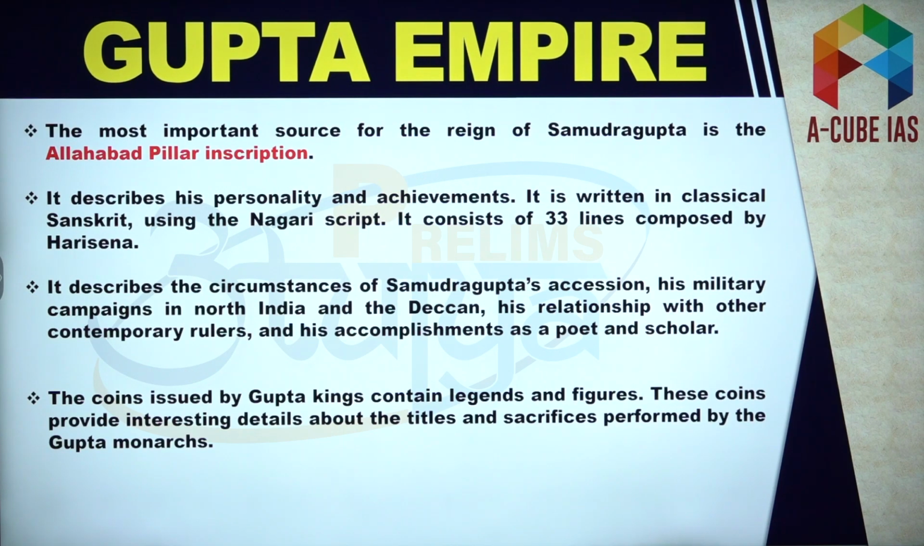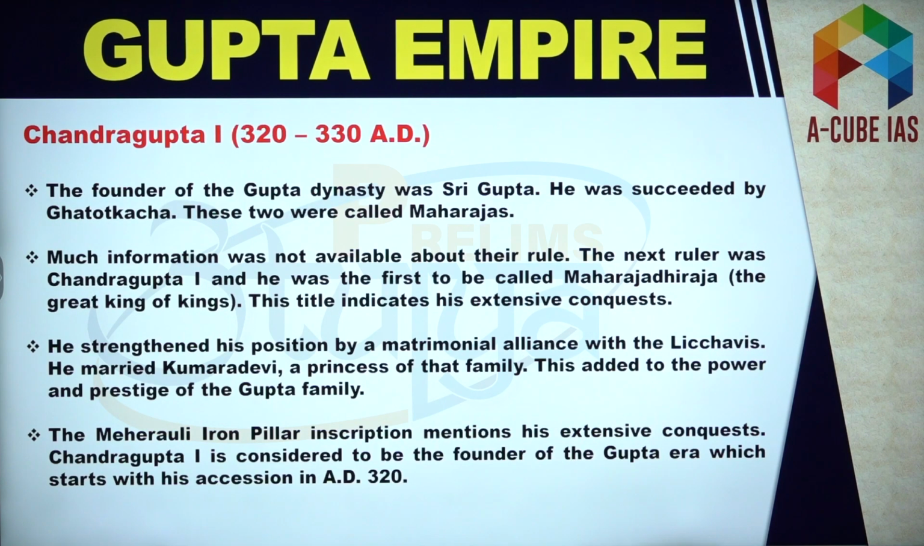Now the most important source, and this source is particularly important when we are studying about Chandragupta, is the Allahabad pillar inscription. From this inscription we get valuable and very important information regarding Chandragupta. We get to know about his military achievements, his relationship with other contemporary rulers, and so on. So you can remember, it might be asked in the prelims, Allahabad pillar inscription, it is related to Chandragupta. Now let's talk about Chandragupta first.